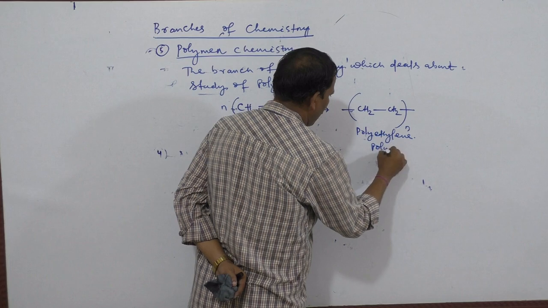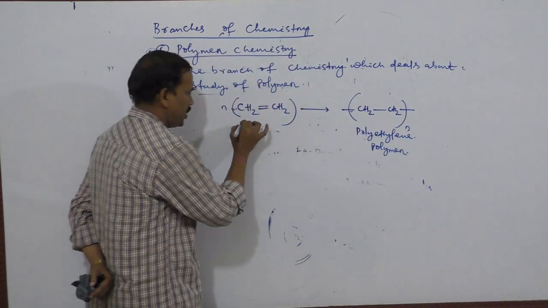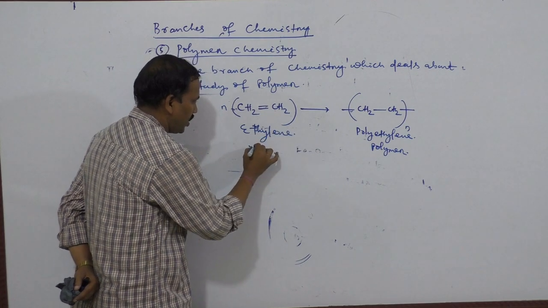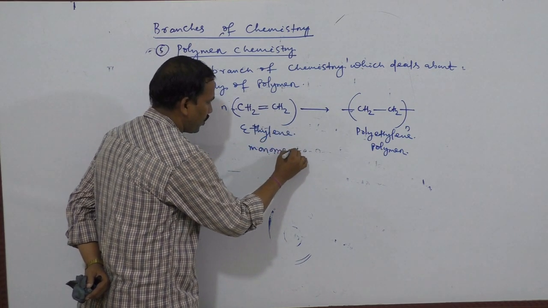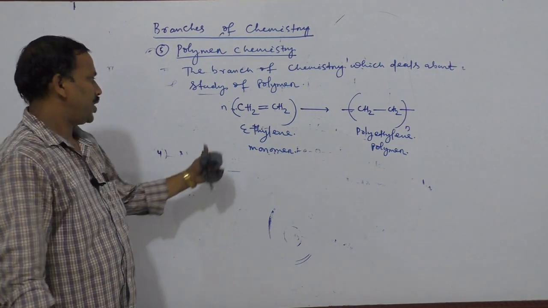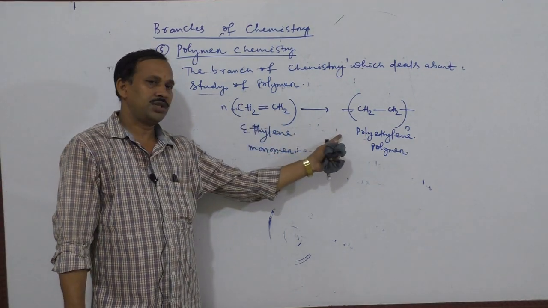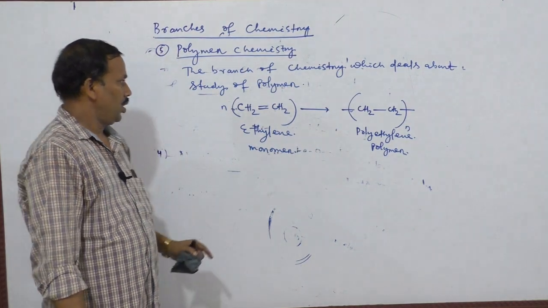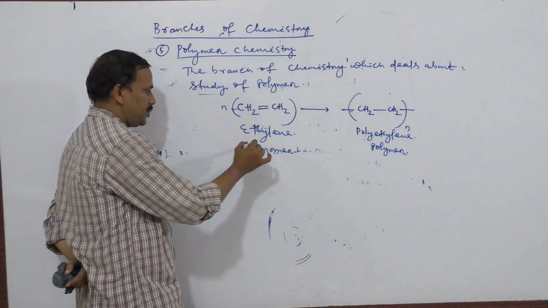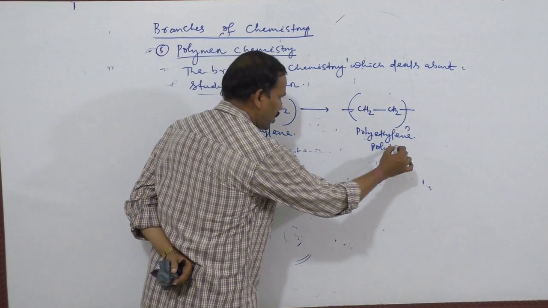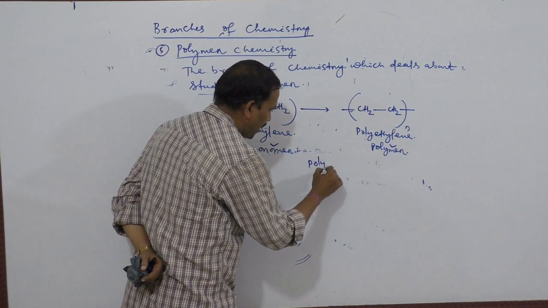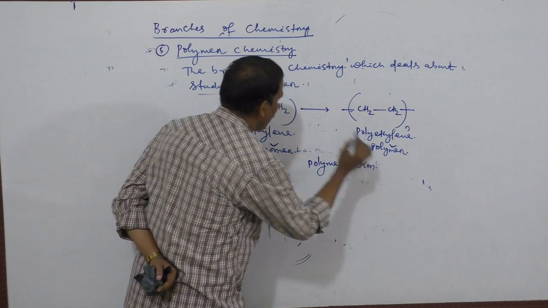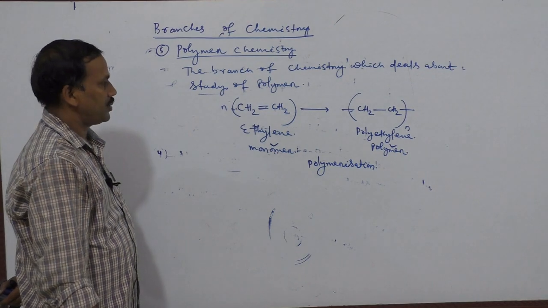This is known as polymer. This is ethylene, known as monomer. Smaller units are known as monomers, the bigger unit is known as polymer. This is a giant molecule, a long chain. The process in which monomers form a polymer is known as polymerization. That is called polymer chemistry.